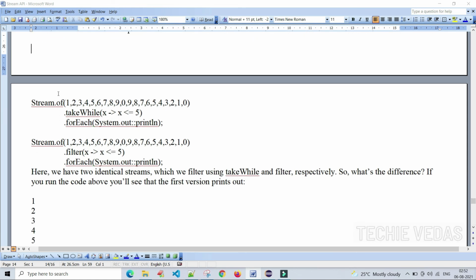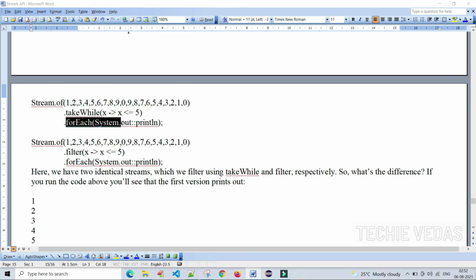Stream.of, we are creating a stream by passing these values to it. With takeWhile, we are checking each and every element. We check the first element is less than or equal to 5, that is correct. Second element, fourth element, fifth element. So when it comes to 6 less than or equal to 5, here the condition fails.